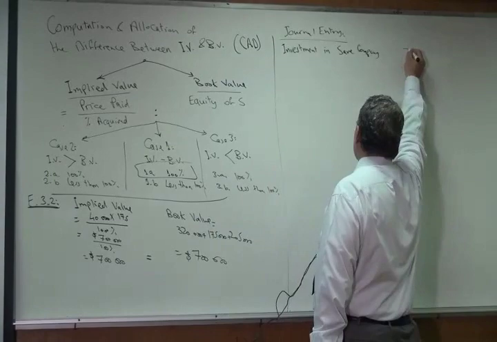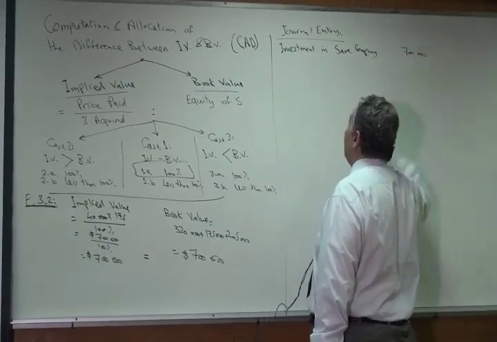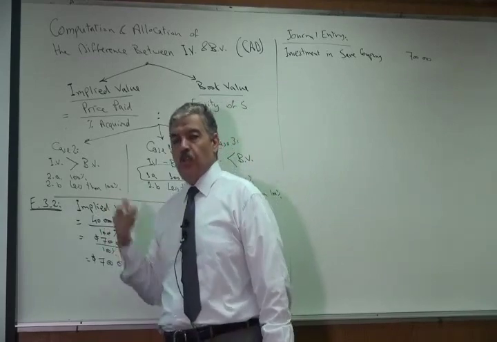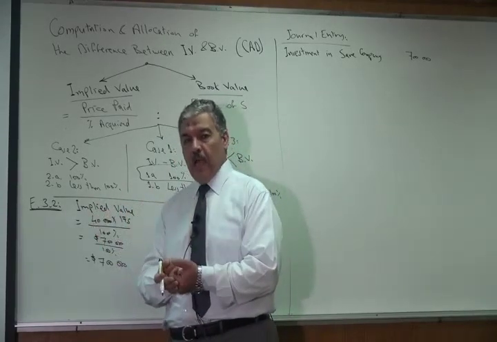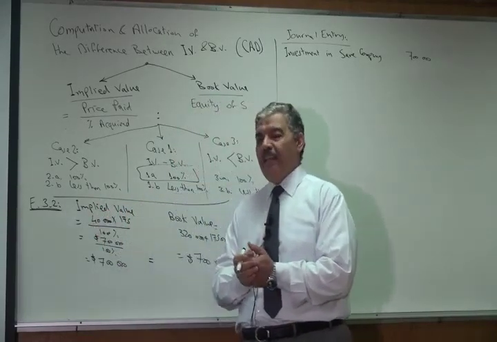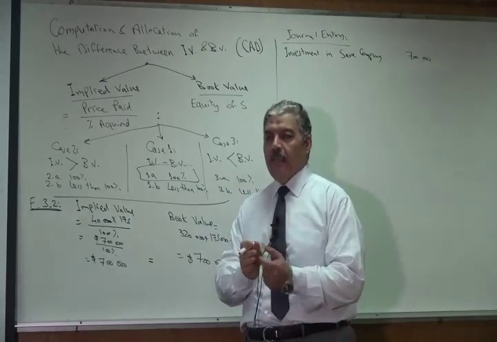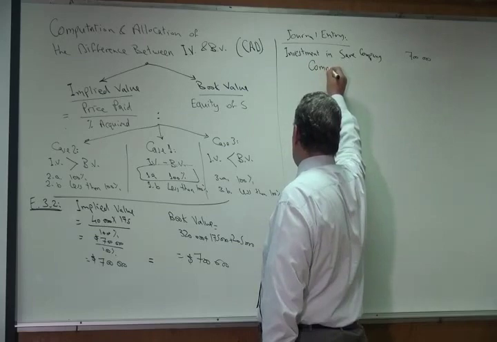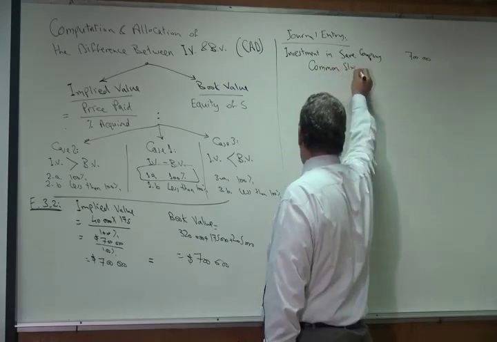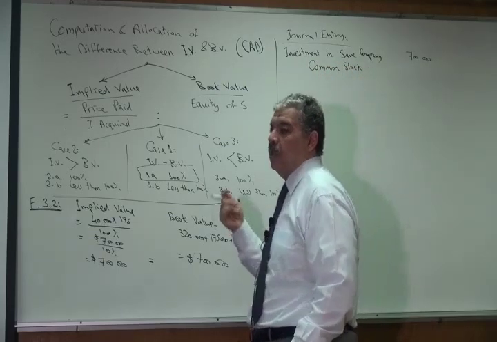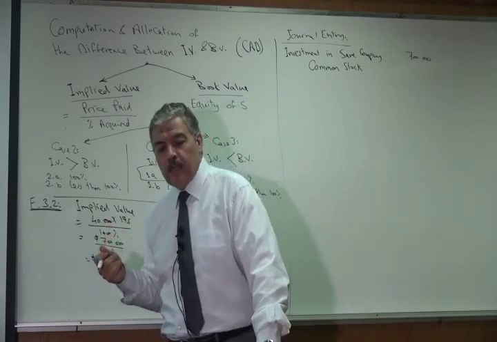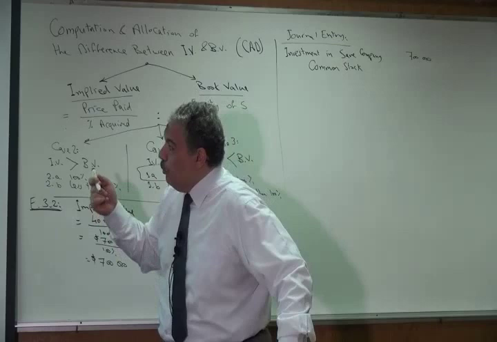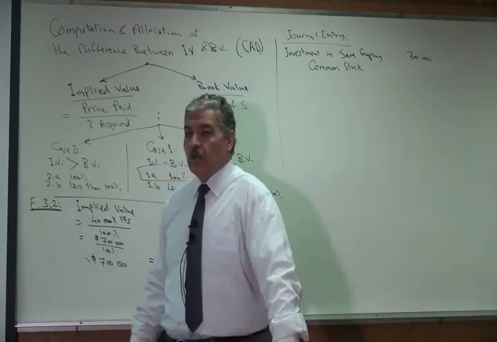So debit 700,000. And credit will be the consideration given. So what's the consideration given? We gave common stock. So the entry for the issuance of common stock is credit common stock. For how much? Common stock will be credited for the par value of the stock given. So we have the par value per share is $10.